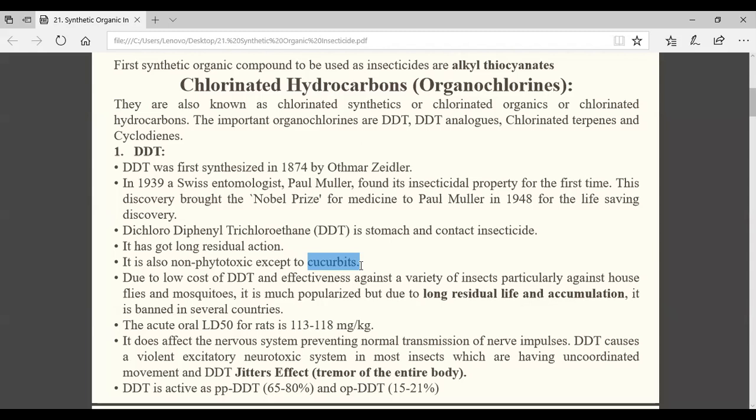For that reason, this DDT is now banned in most of the countries. Understood why? Yes, sir. Here you see again the LD50 value is very low, 113 to 118 milligram per kg body weight. That means the toxicity is very high. Yes or no?